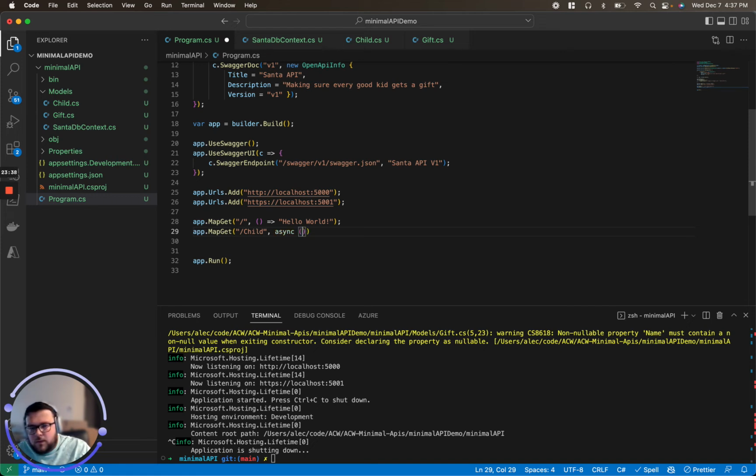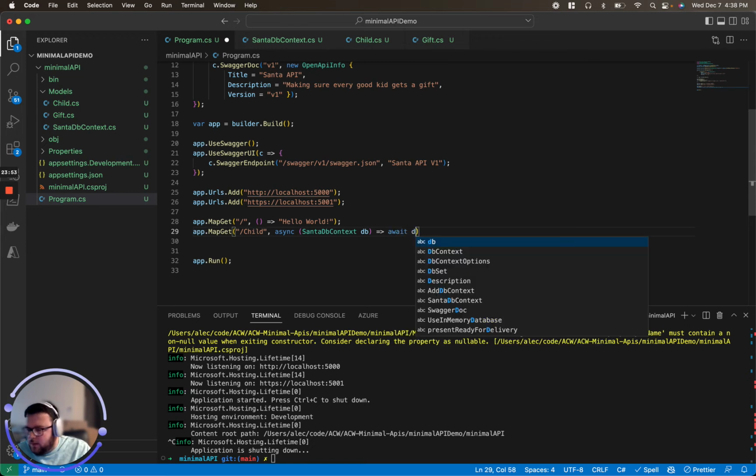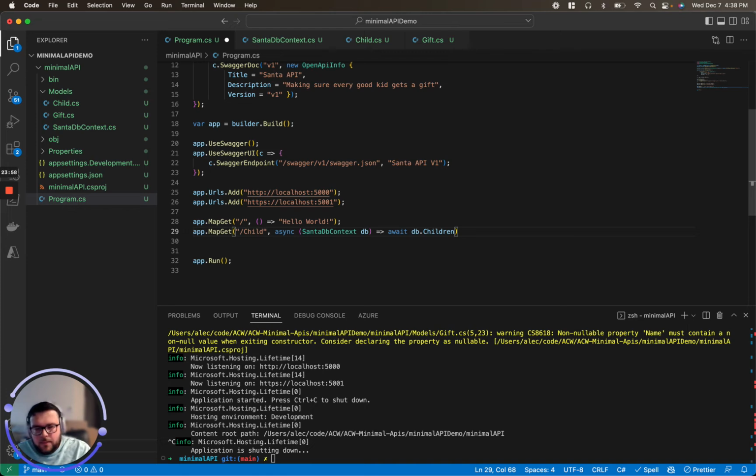And we're going to want one thing here as a parameter. We're going to want Santa's DB context, which we're going to call db. Arrow await, and we're going to do db.Children, because that was the plural name we did. And then we're going to include the wanted gifts objects. So that means every time we get all the children, we're also going to see all the gifts they want as well.